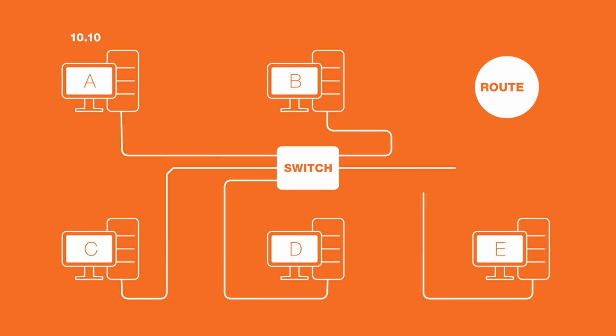Even though host A, the source, determines that the traffic is remote, it will once again send an ARP request, which is broadcasted to all devices on its network. This time, the ARP request is looking for the MAC address of host A's default gateway. In our story, we'll say the gateway's IP address is 10.10.10.99. The gateway will send its MAC address in a unicast ARP reply back to host A.